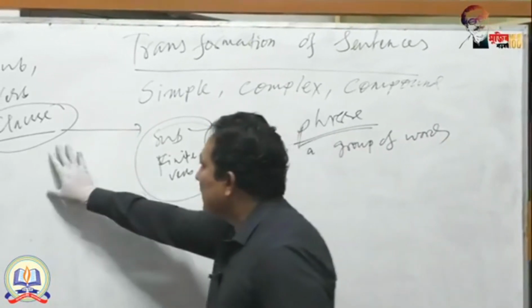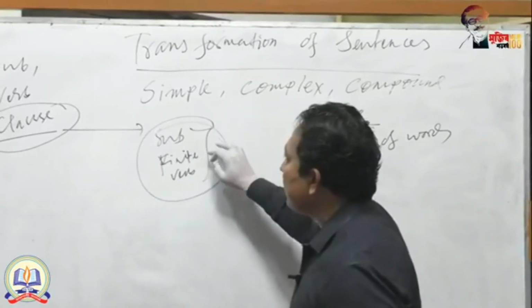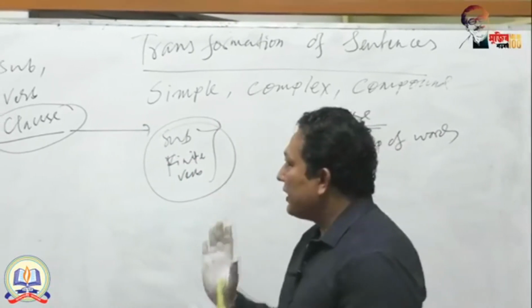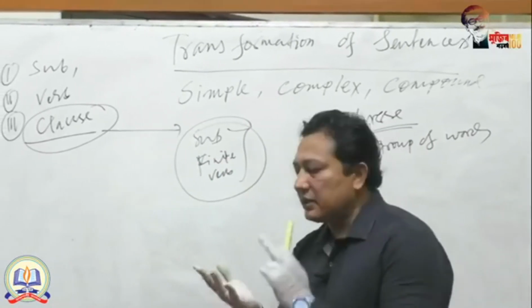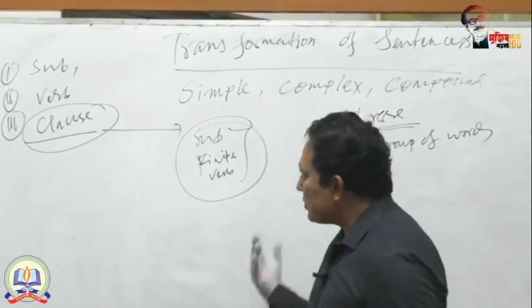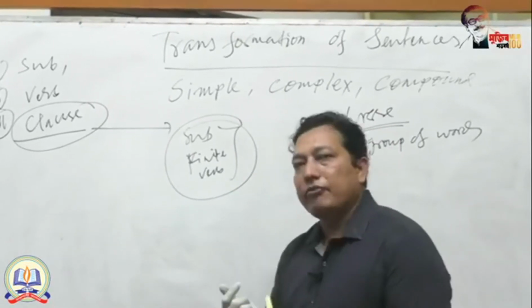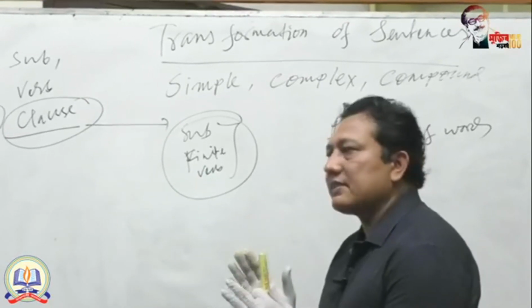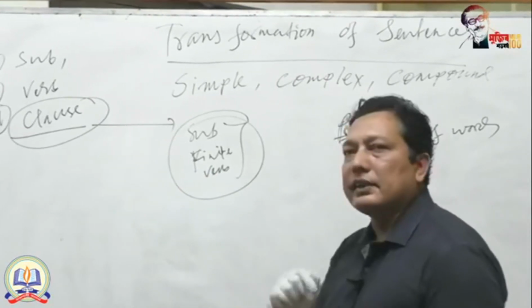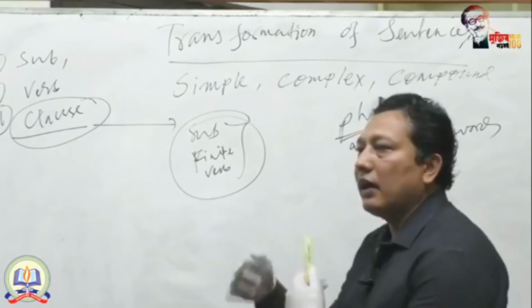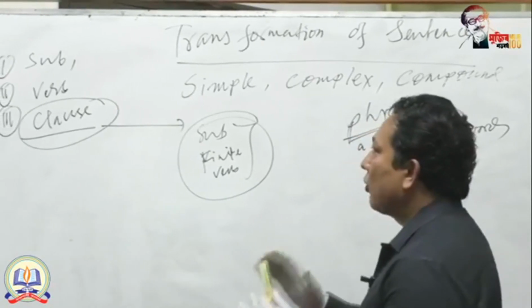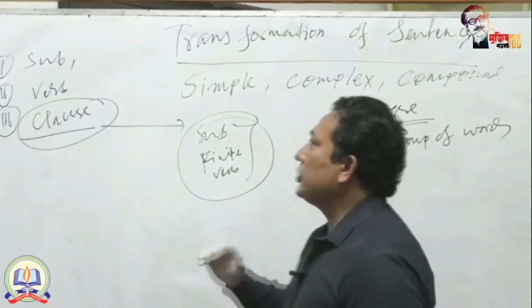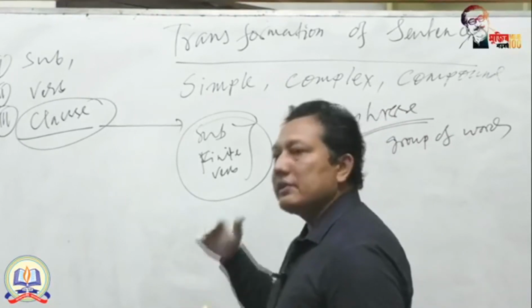But in a clause you will get a subject and a finite verb. That means in a simple sentence you get a subject and a finite verb, and in a clause you also get a subject and a finite verb. So a clause is used as a part of a sentence. A clause is itself a sentence, but it is connected with a sentence, and in this way clauses form different types of sentences.